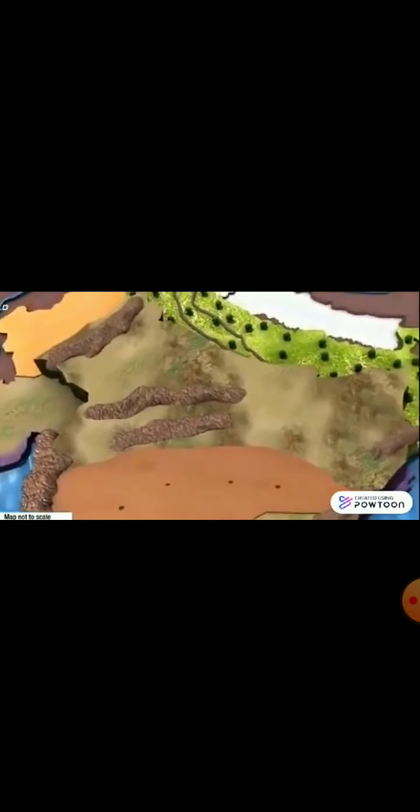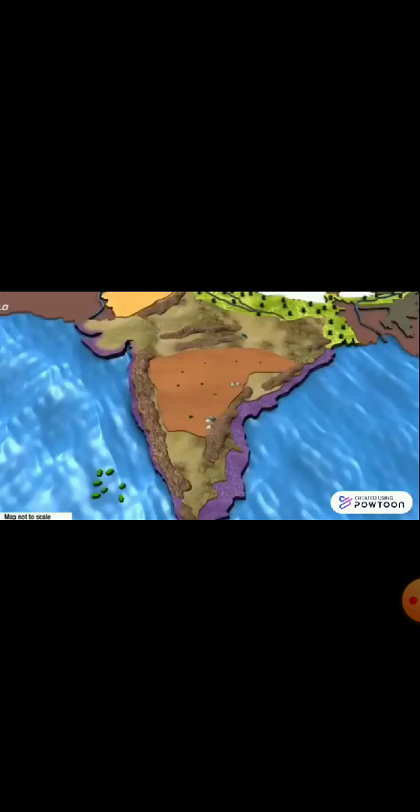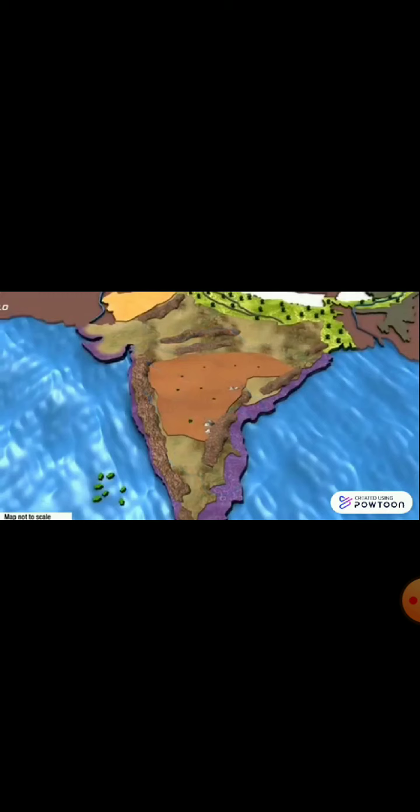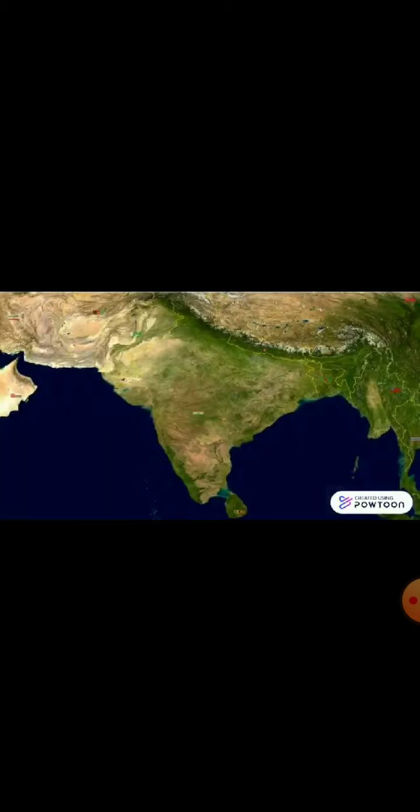Some parts of it are covered with thick forest. The land is hard and rocky and not very fertile. Rivers Narmada, Tapi, Mahanadi, Godavari, Krishna and Kaveri flow across plateaus before reaching the coastal plains.